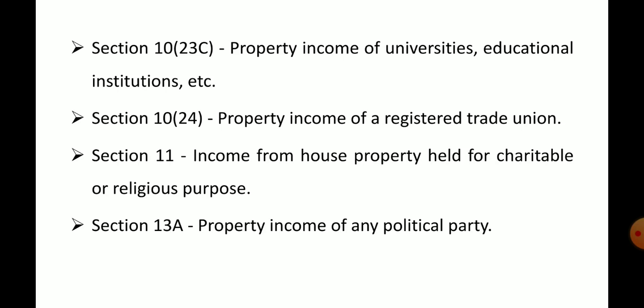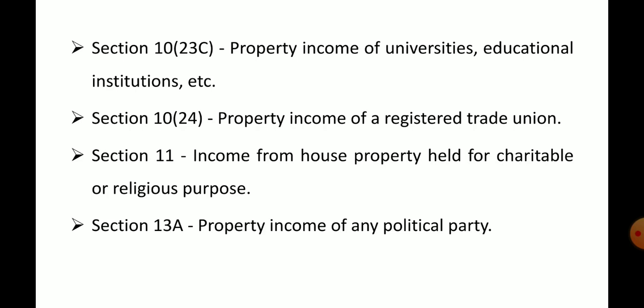Section 10(23C): property income of universities and educational institutions. If universities and educational institutions have their own buildings that are let out for rent, whatever rent is generated is exempted. Section 10(24): property income of a registered trade union. If a trade union has any residential building, the income generated from it is also exempted.